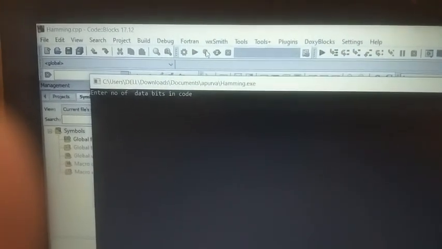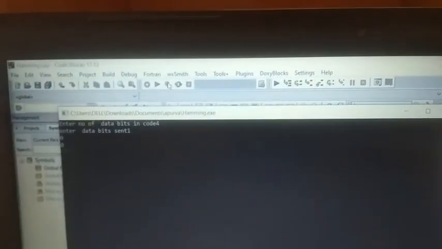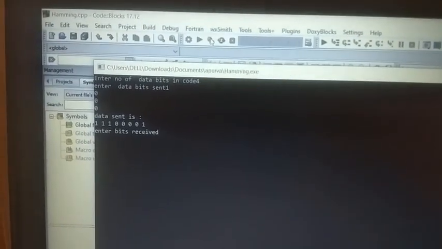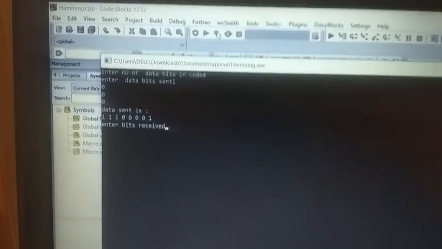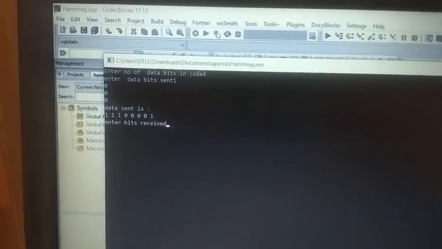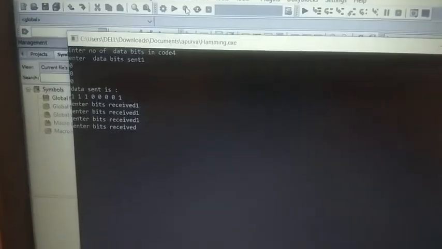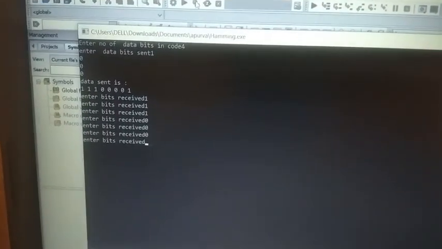And this is for the parity error. Now enter the number of data bits in the code. Let it be 4 and I'll enter 1 0 0 0. The data bits sent are 111000001. Enter the bits received at the receiver end. Let it be 1 1 1 0 0, enter 0, enter 0.